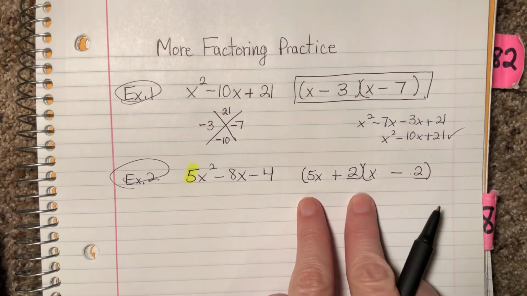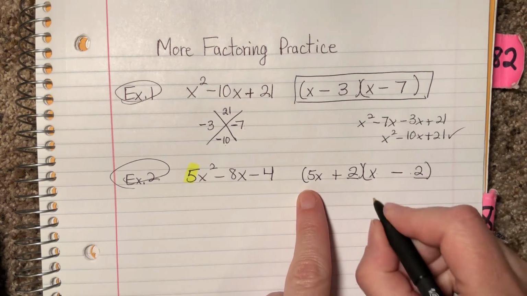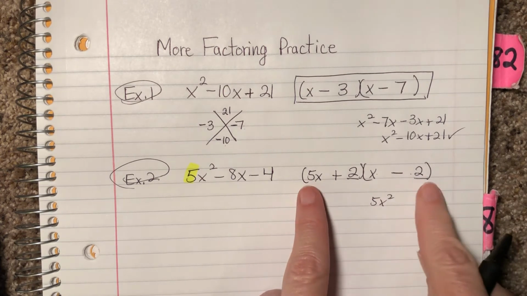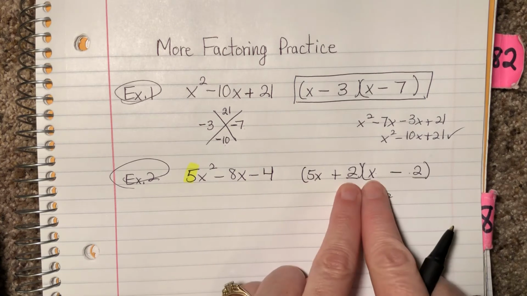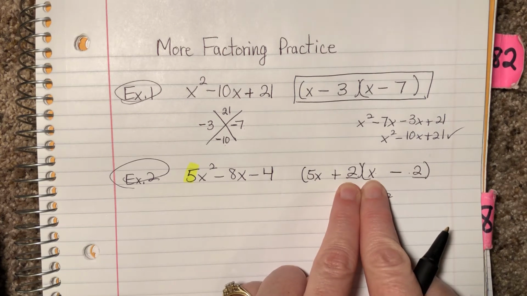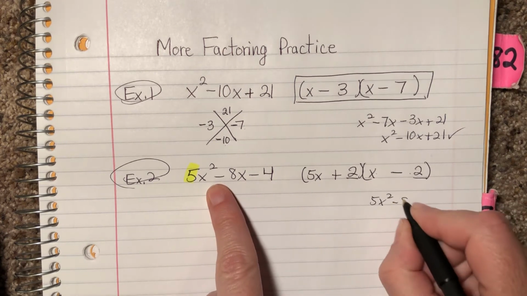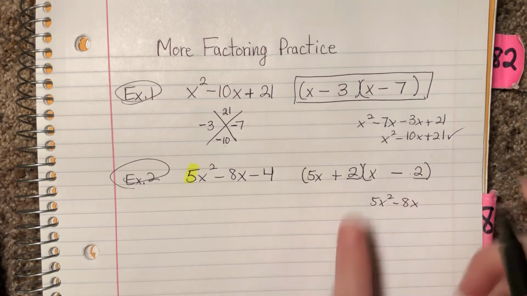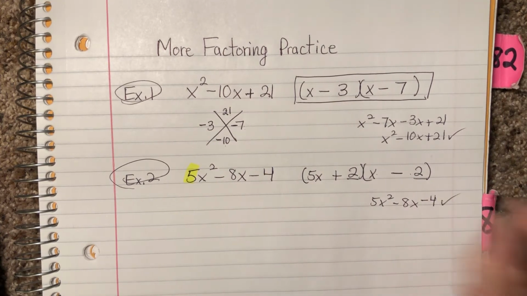Okay, so I'm going to FOIL to check it now. 5x squared. The outer is negative 10 plus 2x, and we already checked that, negative 8x, and minus 4 for the last. And that works.